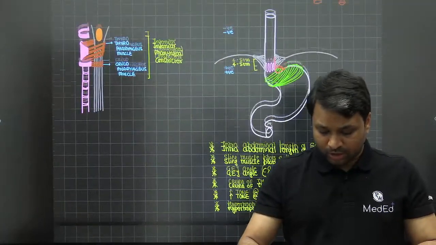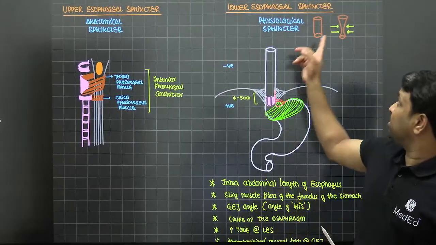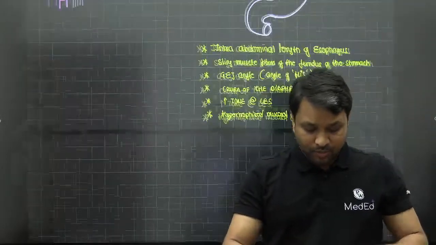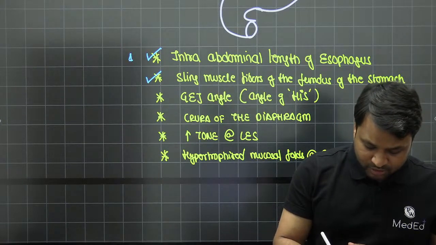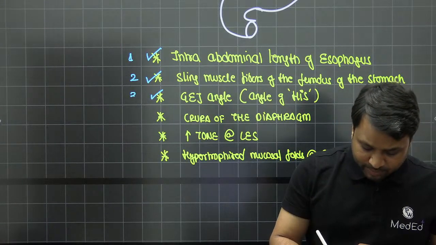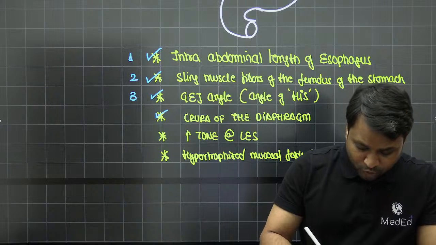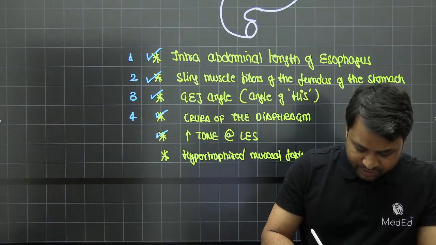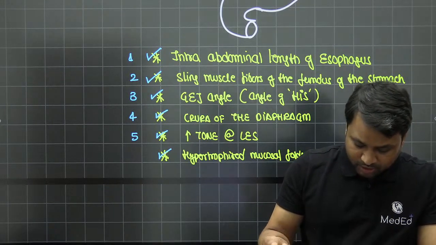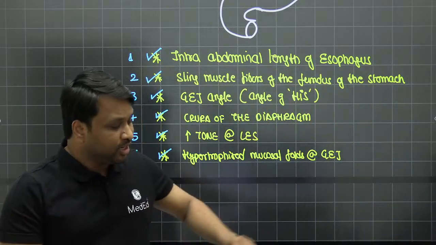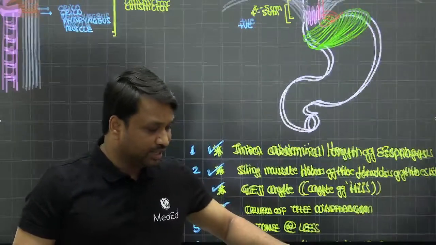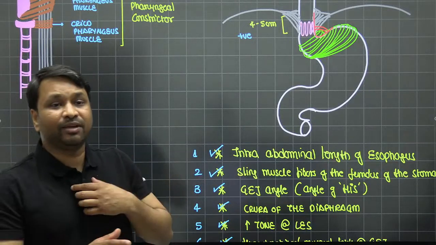So our whole concept was this. We wanted to know who is compressing the esophagus from outside. Now, one, intra-abdominal length of the esophagus. Two, sling muscle fibers of the fundus of the stomach. Three, sharp angulation at the GE junction. Four, the crura of the diaphragm. Five, increased tone at the lower esophageal sphincter or the junction per se. And six, hypertrophied mucosal folds at the GE junction. And that is what resulted in making it behave like a sphincter, right?